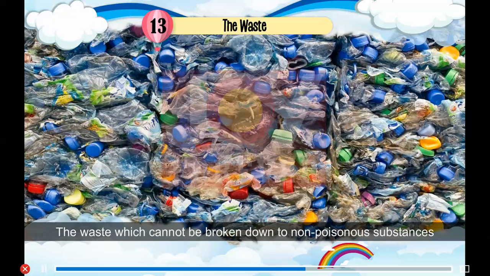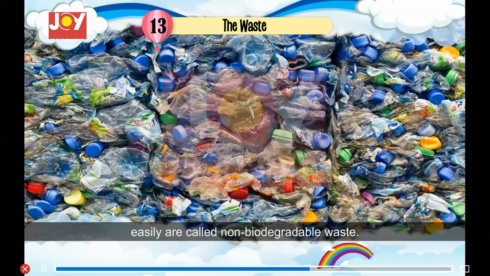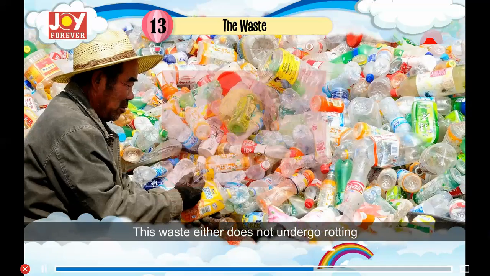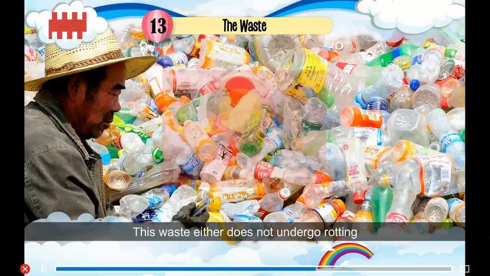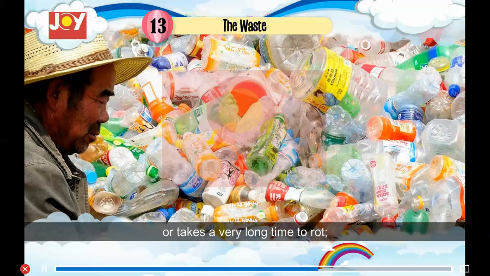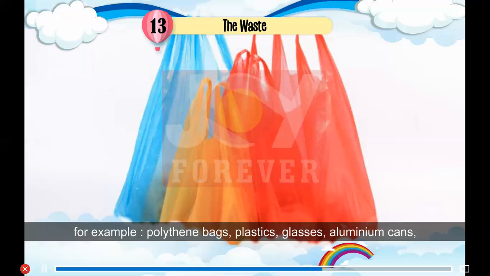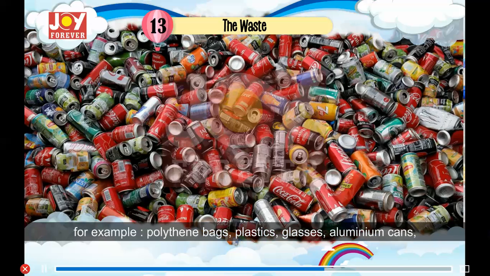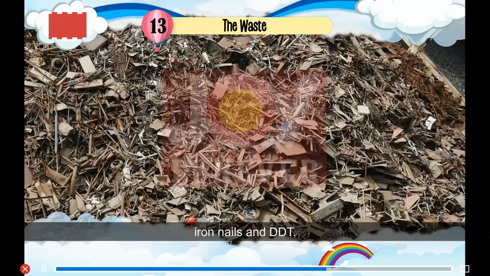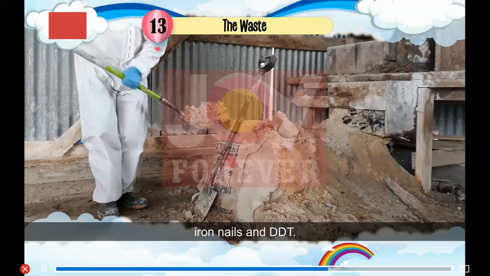The waste which cannot be broken down to non-poisonous substances easily is called non-biodegradable waste. This waste either does not undergo rotting or takes a very long time to rot. For example, polythene bags, plastics, glasses, aluminium cans, iron nails, and DDT.